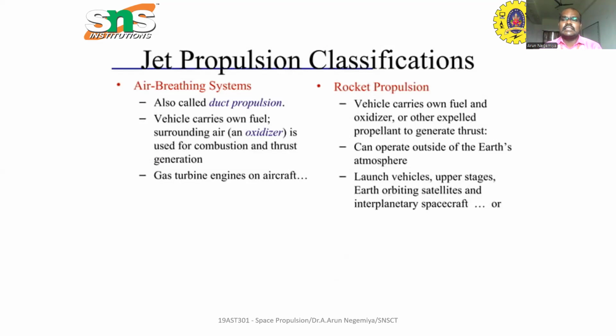Due to the burning, the spacecraft and rocket climb to space. In rocket propulsion, we will discuss launch vehicles, upper stage vehicles, orbital satellites, and spacecraft. Thank you.